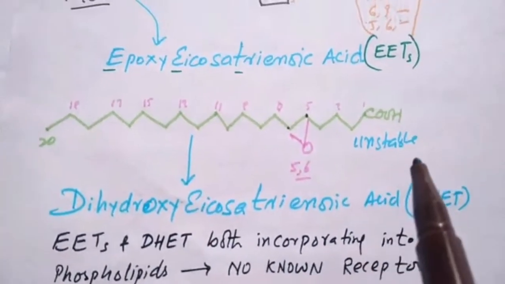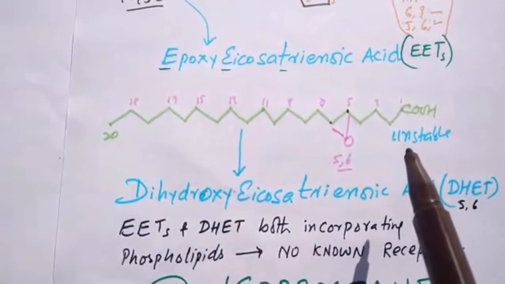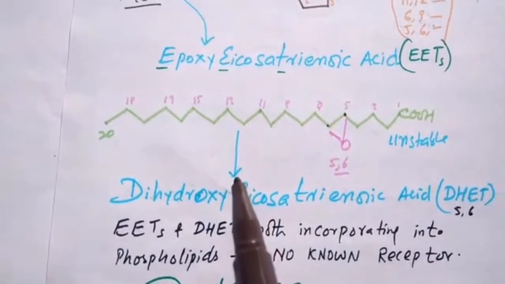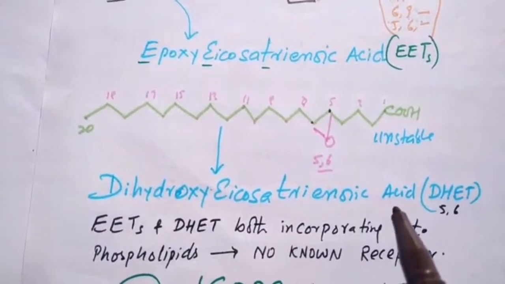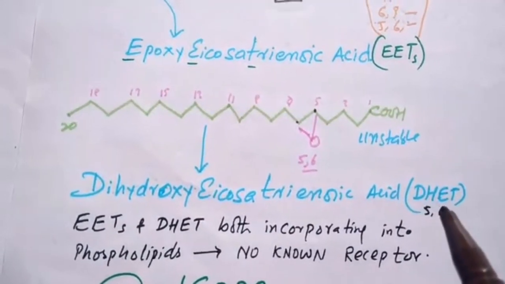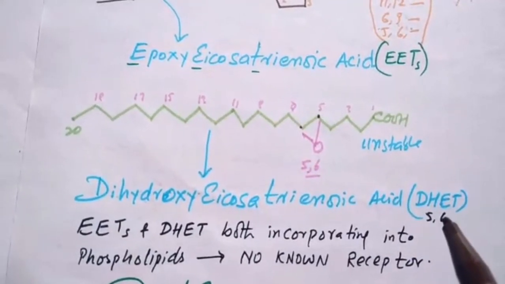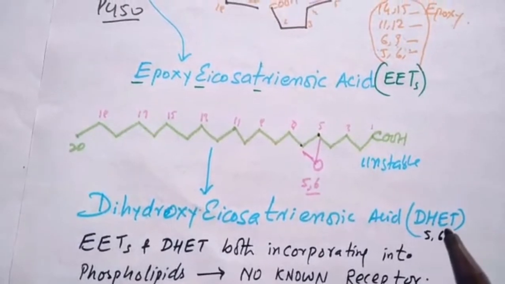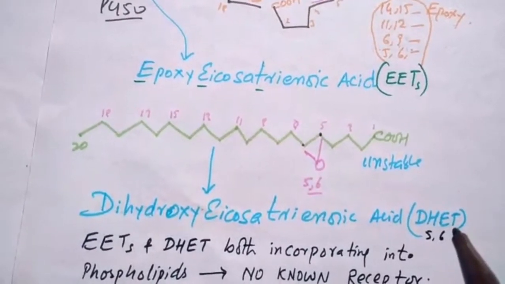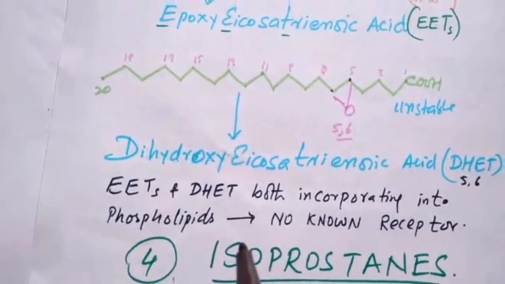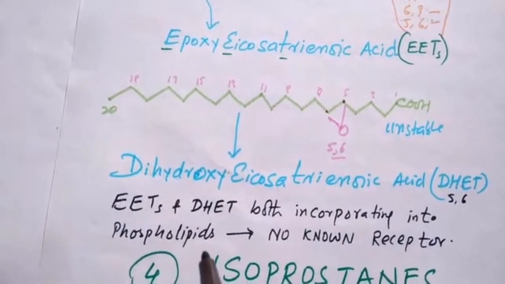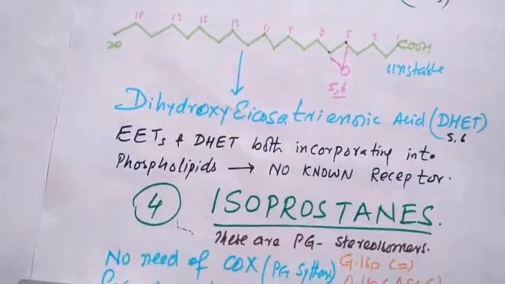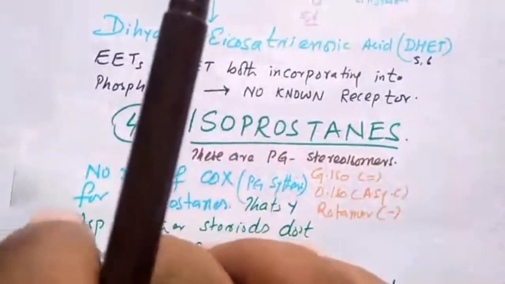These EETs are highly unstable and they get metabolized into dihydroxyeicosatrienoic acid, which is known as DHET. For example, 5,6-DHET, 8,9, 11,12, 14,15, and so on. EETs and DHETs both get incorporated into the phospholipids, and there is no known receptor for these autacoids.